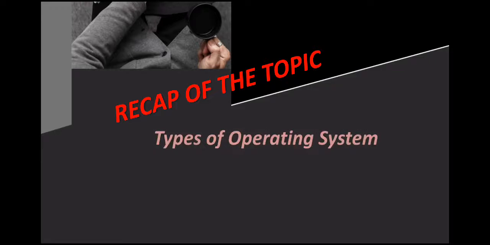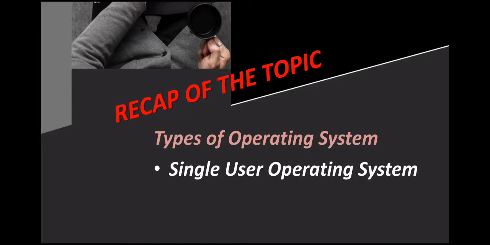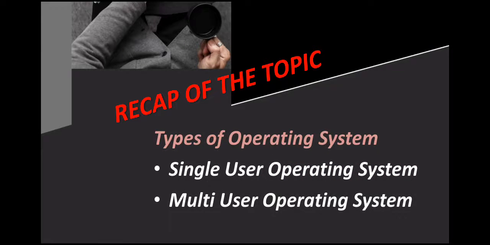Recap of the topic. What we learned today is the types of operating system. As we know, there are two types of operating system: single user operating system and multi-user operating system.